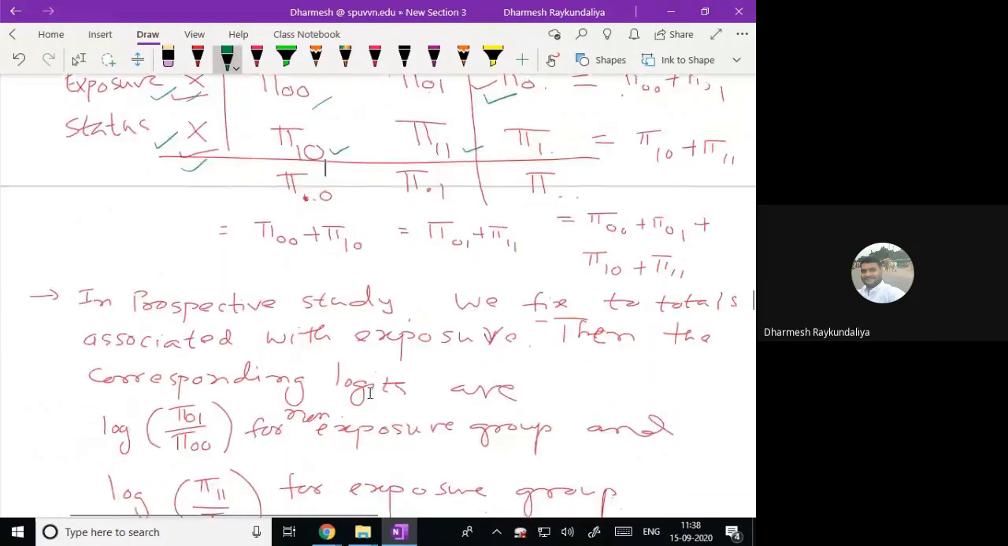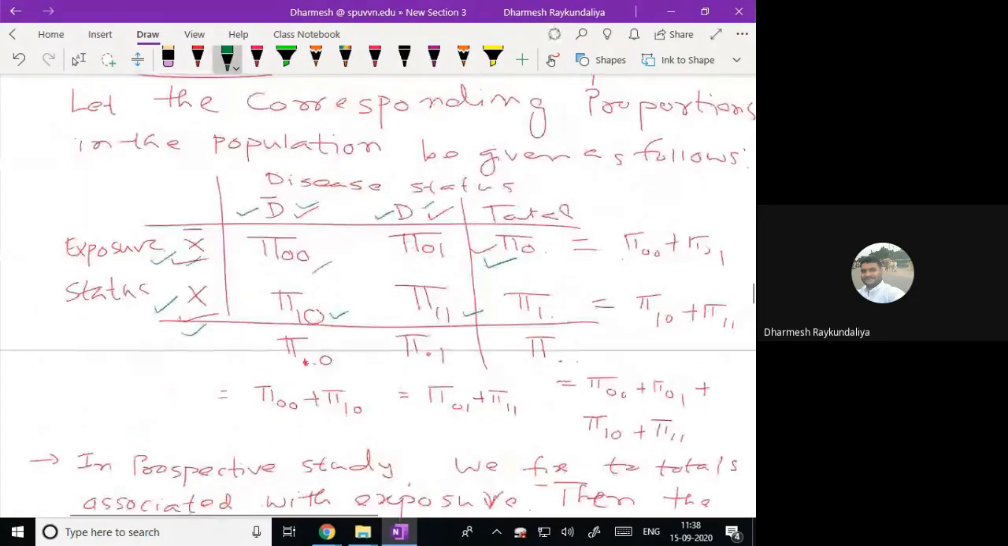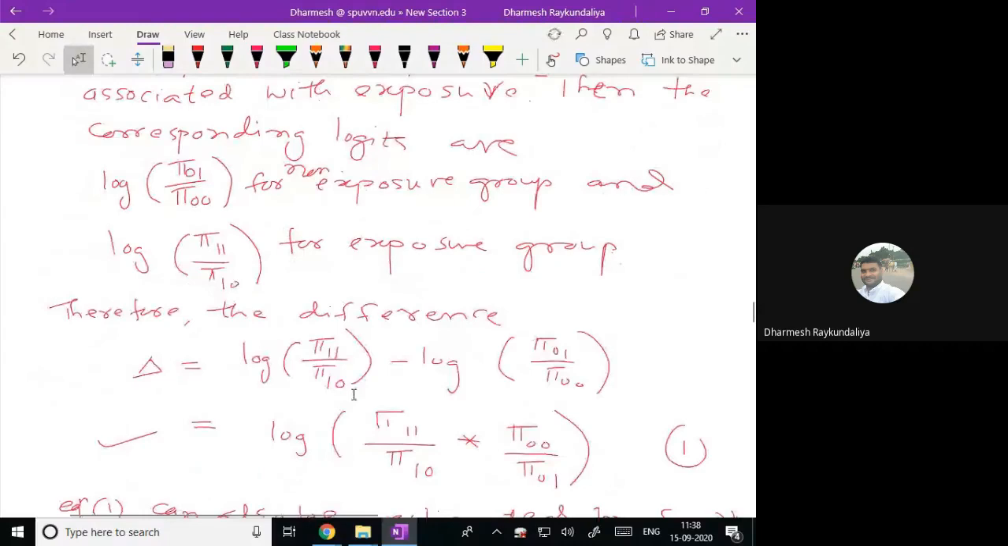And if you take the difference of this, you are just taking the difference of presence of exposure to absence of exposure. So presence of exposure minus absence of exposure, that logit scale difference is denoted by delta and it is obtained by this. So we call them as this.